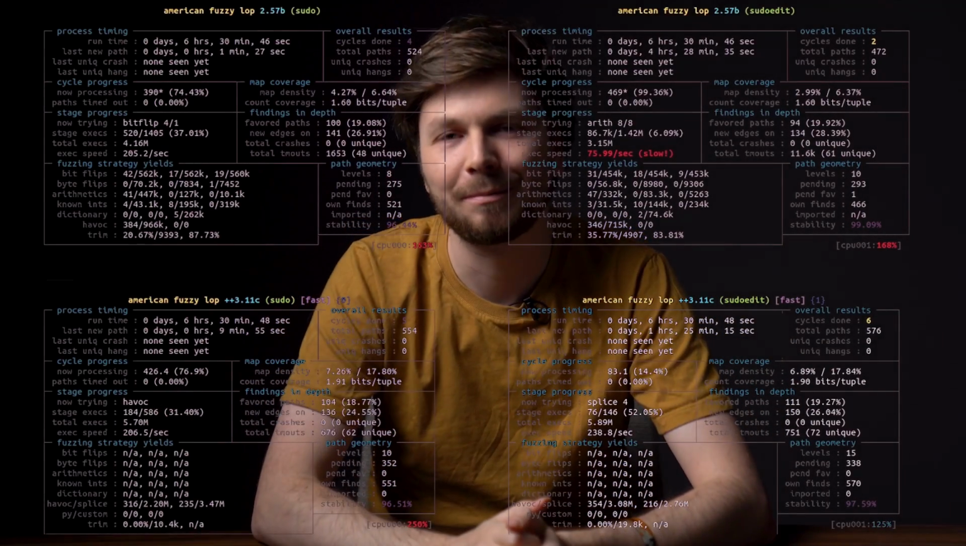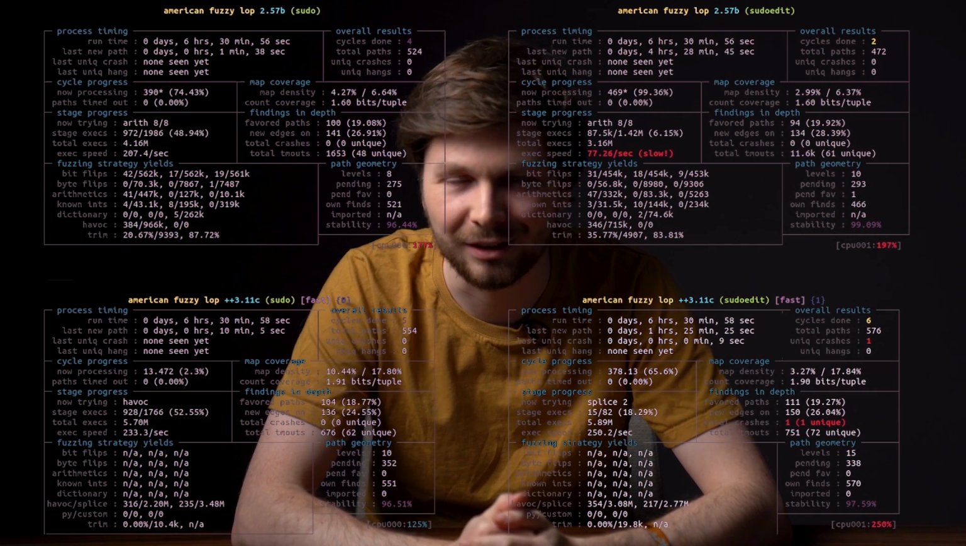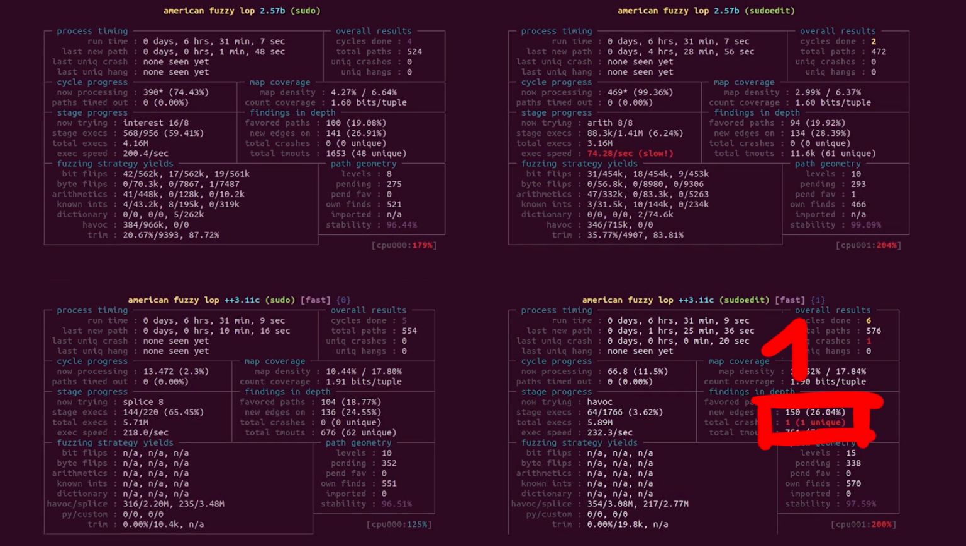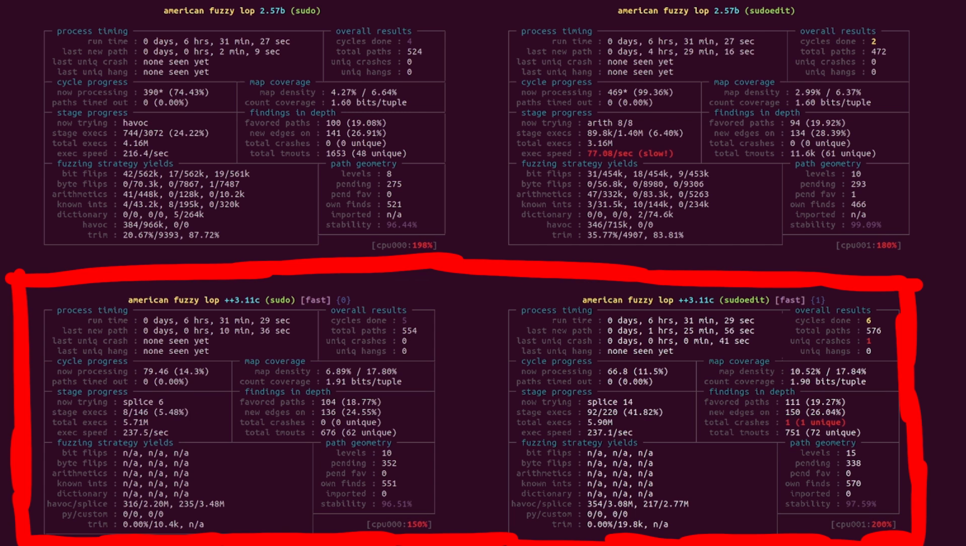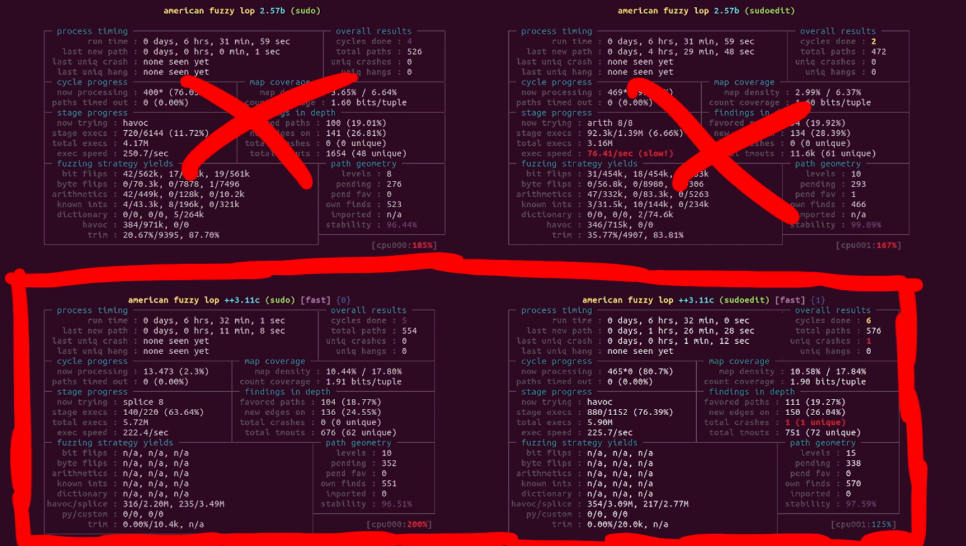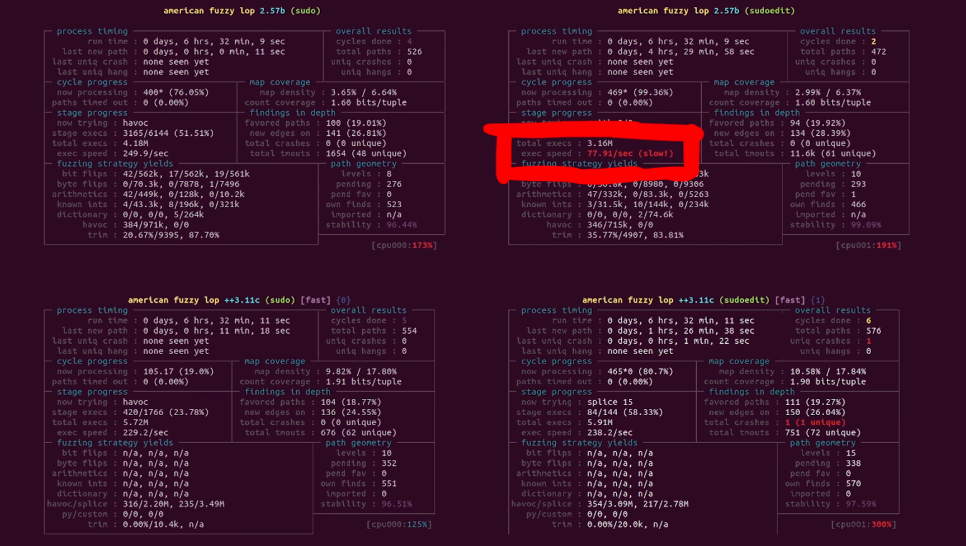I just woke up. And of course, first thing is to check the fuzzers. We have found one crash. First of all, I would have expected that the sudoedit fuzzers would have found a crash much faster, and I'm surprised that the AFL version didn't. Also, it's a bit of a concern why this fuzzer is stuck with slow execution speed and large amounts of timeouts.